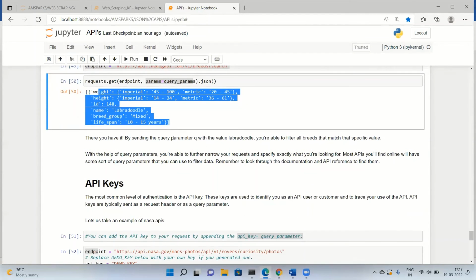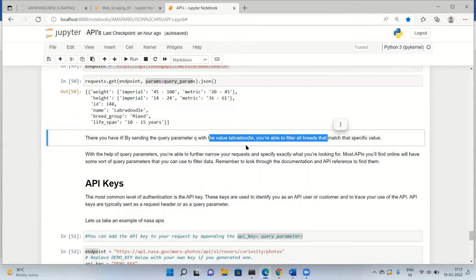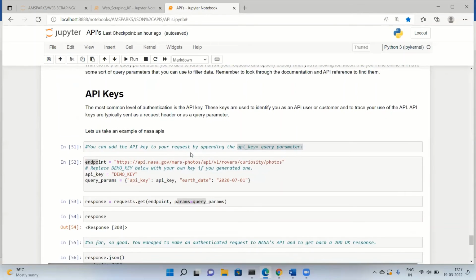As I told you, you are able to filter out all the details. Next, there is a concept of API keys. The most common level of authentication is the API key. These keys are used to identify you as an API user or customer and to trace your use of the API. Suppose you're trying to scrape my API, or you're using my website. I want to know what you are doing, or I want to keep an eye on you. So I use the concept of API keys. It's just a level of authentication.